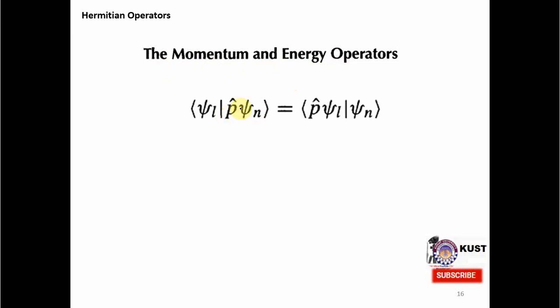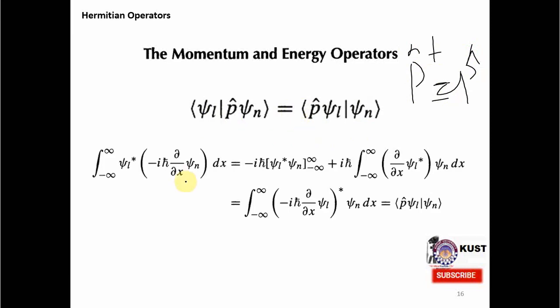You know the P hat, and what will be the condition? This P hat acting on psi n must be equal to P hat acting on psi l, because for a Hermitian operator we know that P hat dagger must be equal to P hat. So therefore I have written P hat, not P hat dagger. So let's do the calculation, and these are the calculations. We know that P hat is equal to del by del x, and this is as we already did for the case of the simple D operator, del by del x, and it comes out to be the same one.